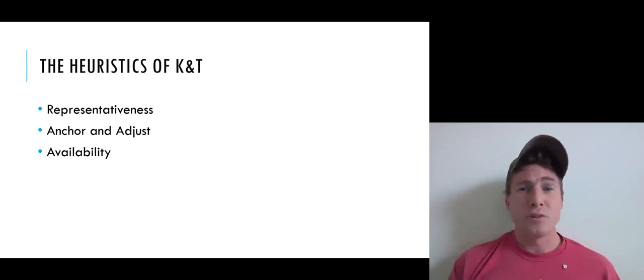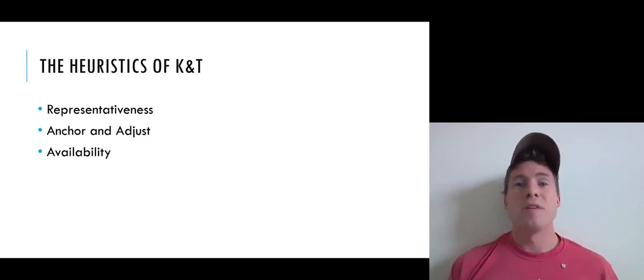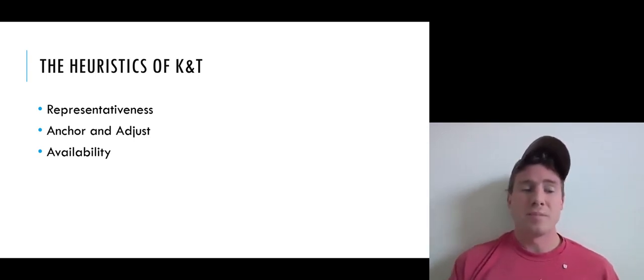With the anchor and adjust heuristic, if we're trying to come up with any sort of numerical estimate, including a probability estimate, we try to fix on some salient anchor and then adjust up or down a little bit from that as we see fit. And then, of course, the availability heuristic, that we try to estimate the probability of an event from how available the event is, how readily it comes to our mind.